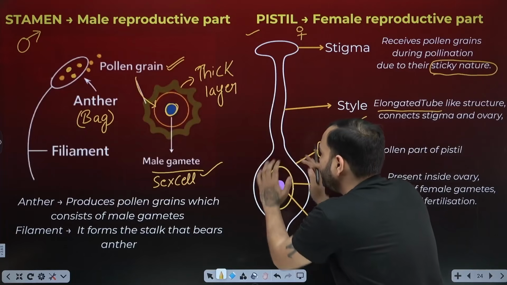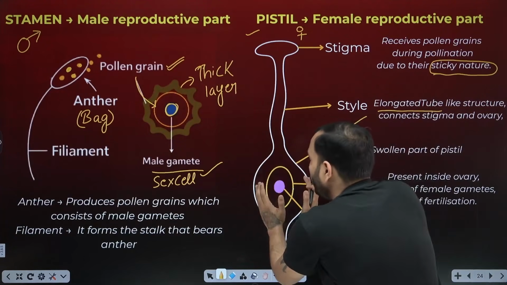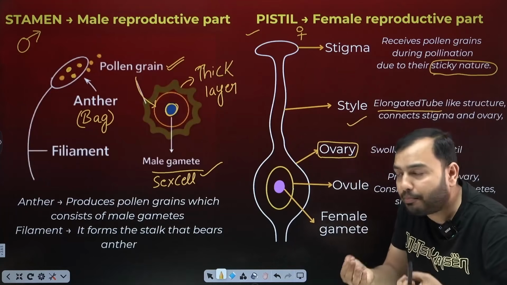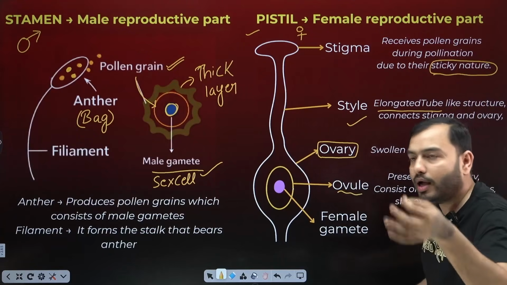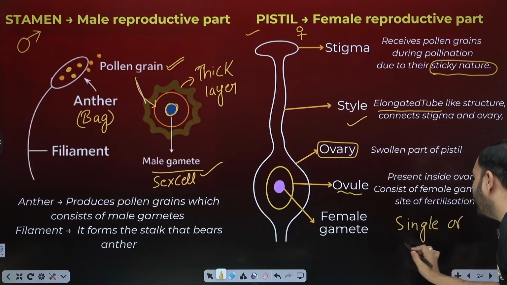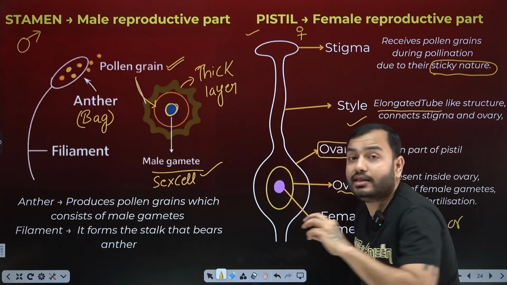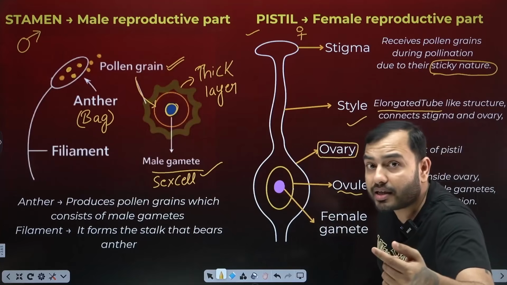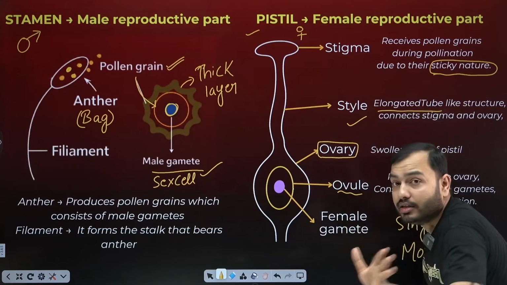What do we call this entire part? We call it ovary. Ovary is also found in human females. What is inside the ovary? Either one or multiple ovules are there, small ovules. So either it will be single or more. What are they? They are ovules. What is inside these ovules? The female sex cell, meaning the female gamete, or sometimes the book will also write female germ cell. So don't worry, if female germ cell is written, don't be afraid.